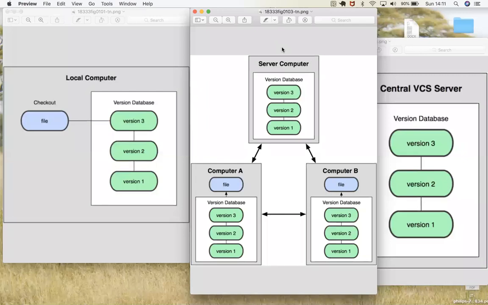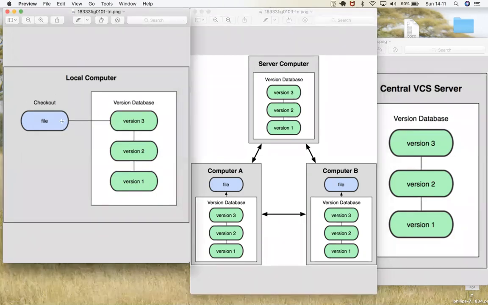First, you used to have local version control systems. This approach was very common. These are the changes you make on your local machine, right? You used to have a local version control database, and there you stored all your versions, using that software on your local machine to manage those changes.